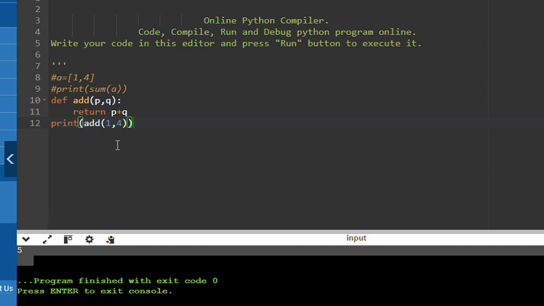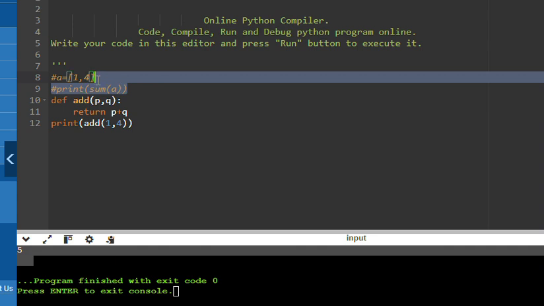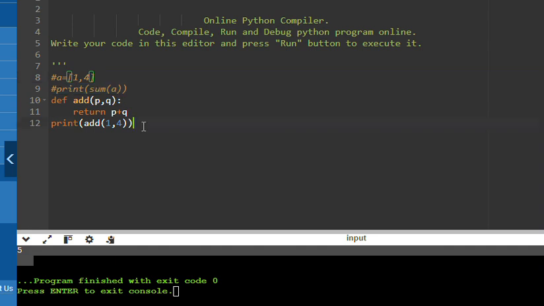But what is the difference between this and this? Here we are using a user defined function, and we have written the code, so we need some logic. Because it is user defined, the user has to define the code. To add two elements, we use two parameters, and we have to write the main logic of the sum, which is x plus y. So everything has to be specified in user defined code.